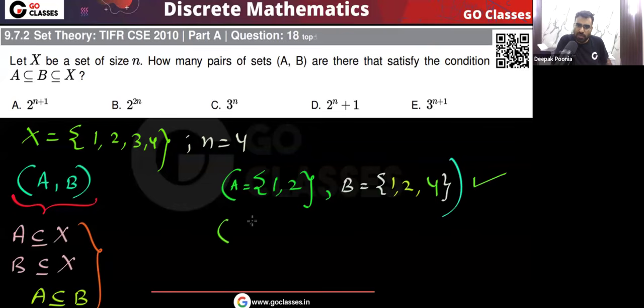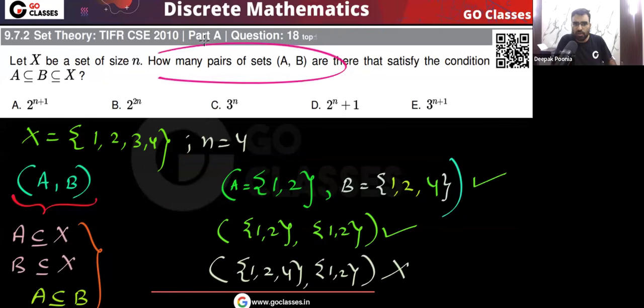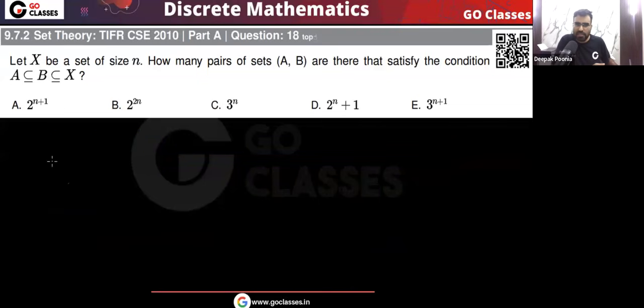Also remember, for example, if I have 1 2 here and 1 2 here, yes, that is also fine. This also I should count. But what is not allowed? For example, if I have 1 2 4 here for A, and if I have 1 2 here for B, now this is not allowed because here A is not a subset of B. Okay, very simple. So remember this type of pairs A, B we want, where A, B are subsets of X and A is a subset of B, means every element of A must be in B. Every element of A must be an element of B. Very simple.